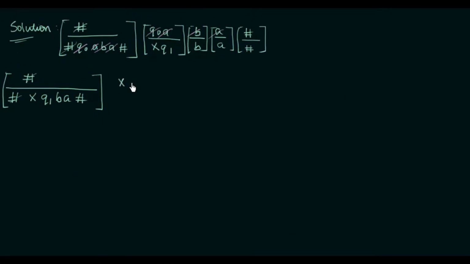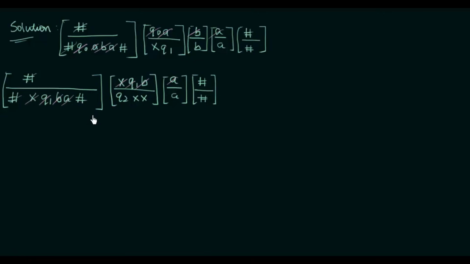So it was xq1b by q2xx. So this is from step number 3, the dominoes that we obtained in step number 3. Now we see that xq1b is cancelled, and then this a is the extra thing. So we can use the aa domino that we have to cancel out that a from here, and then we have an extra hash. So to cancel out that hash, I can use the hash hash domino. Alright, so this is what we have now, and let's see, this hash and hash is cancelled, this x and x is cancelled, q1 is gone, b gone, a and a is gone, and then this hash hash will be cancelled, which I'll do in the next step.